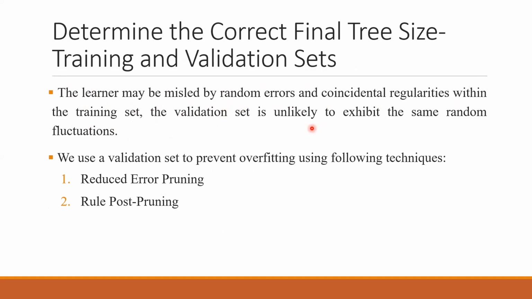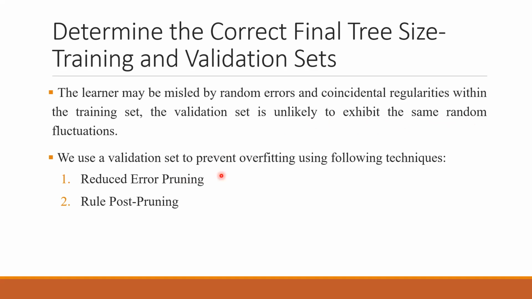For that, the validation set will be helpful, because even if there is noise, it is very little compared to the overall data. If there is some noise in the training data, it is very unlikely that the same kind of noise will be in the validation set also. So that kind of combination will be very helpful.